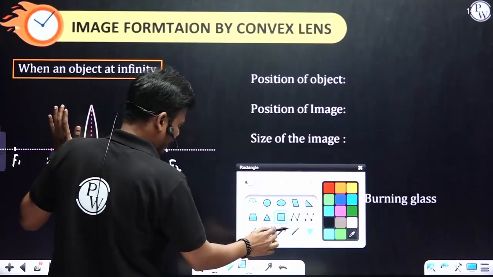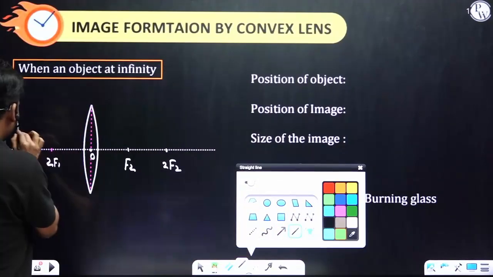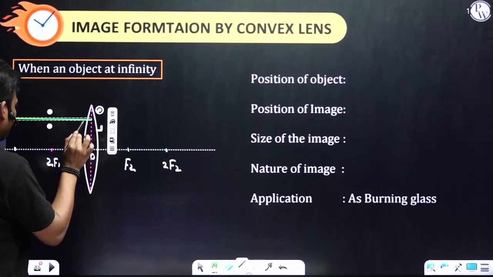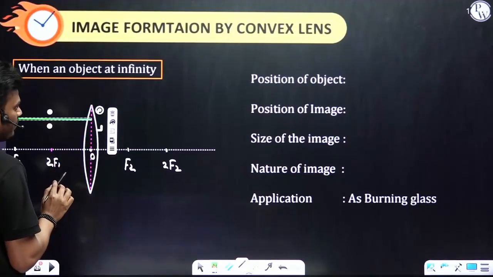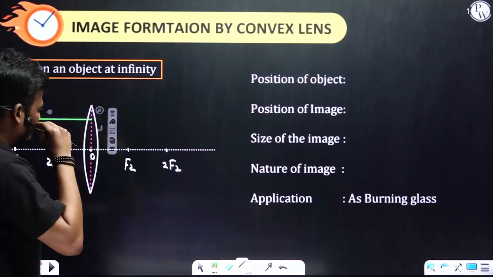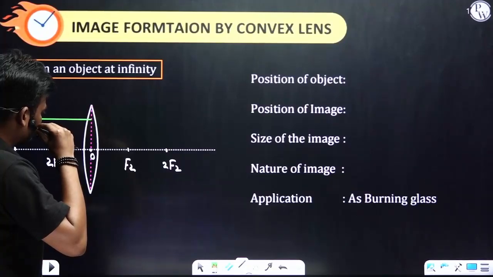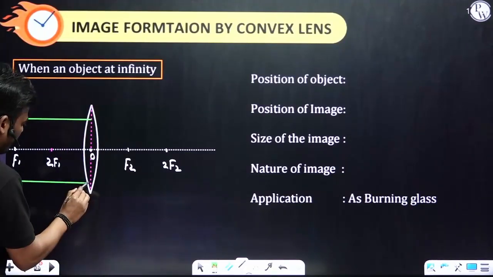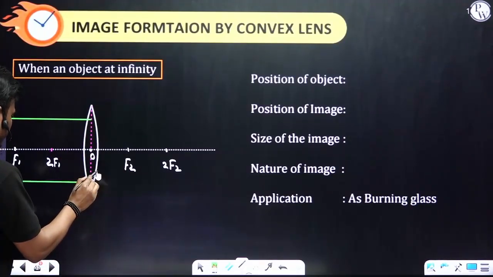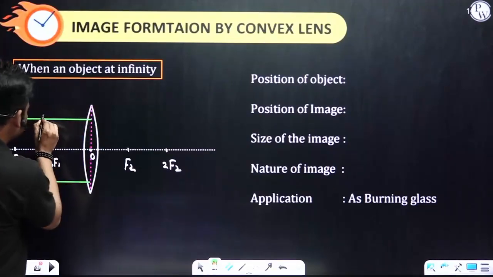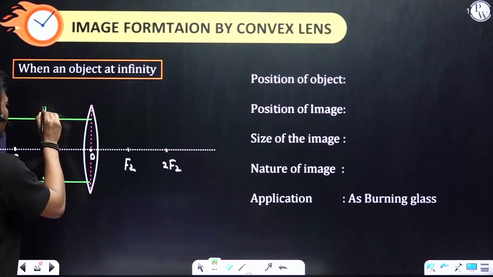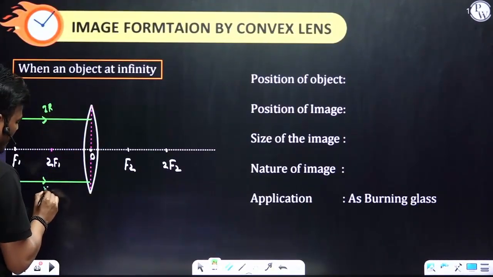Object at infinite position means rays will be parallel. So this is the incident ray, IR and IR.